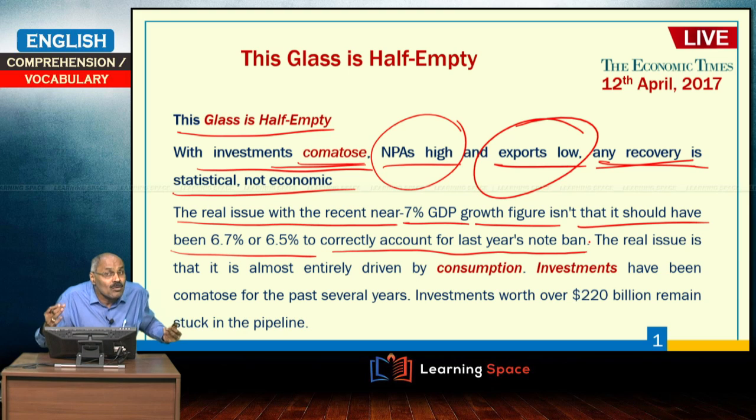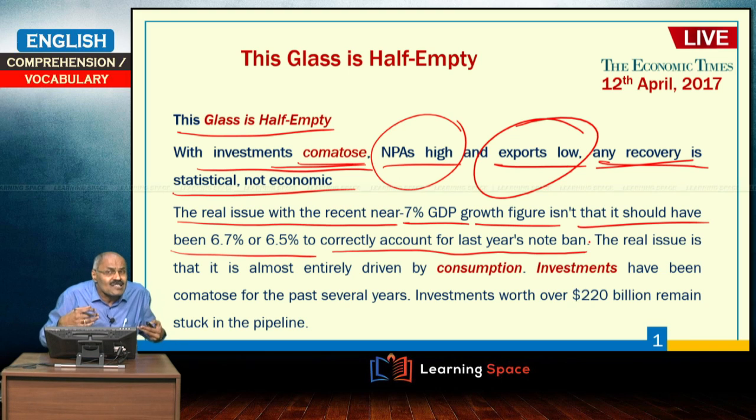People are discussing what the growth could have been when demonetization is properly taken into account by the micro, small and medium enterprises. That is not the real issue. The real issue is something else.